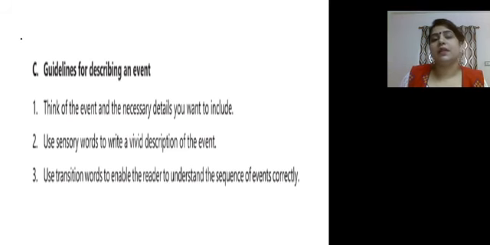Descriptive writing is not about jotting down the facts or whatever data you are getting at one place. It is to organize the things in a systematic way, step by step. That is the good characteristic. That is one of the very good characteristics of writing in description. It should create a picture.